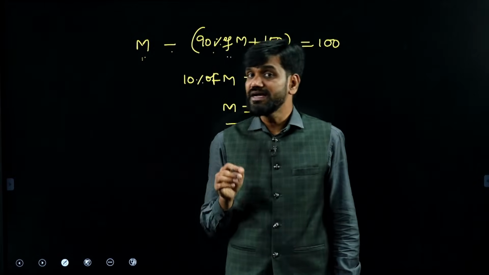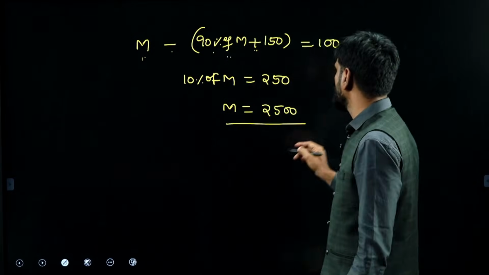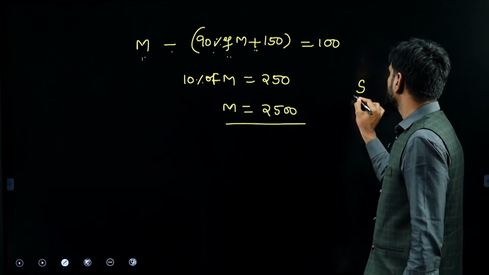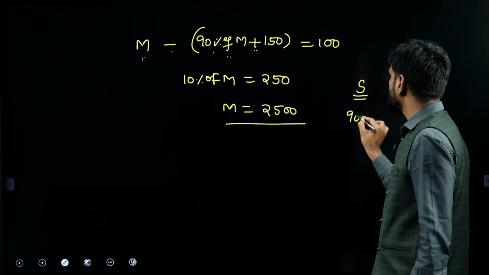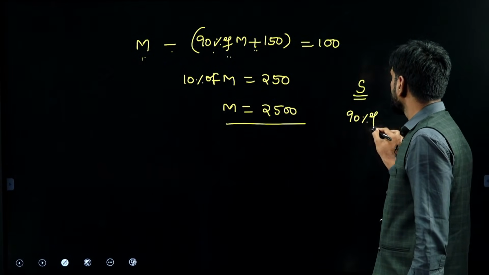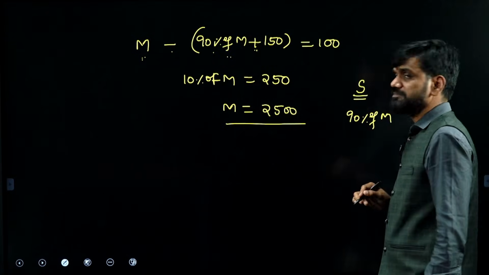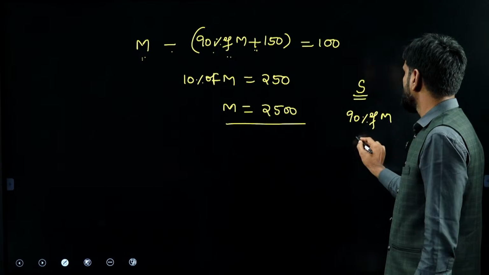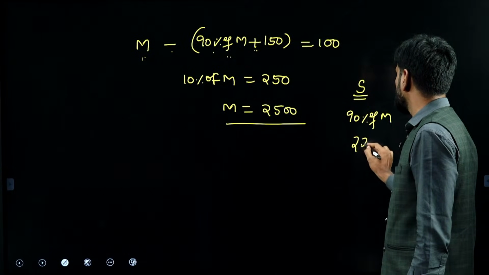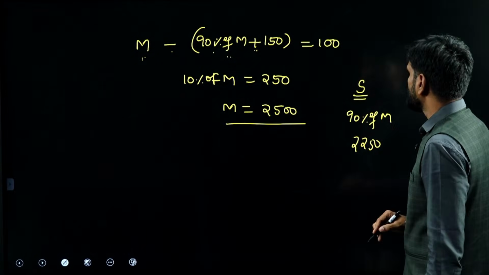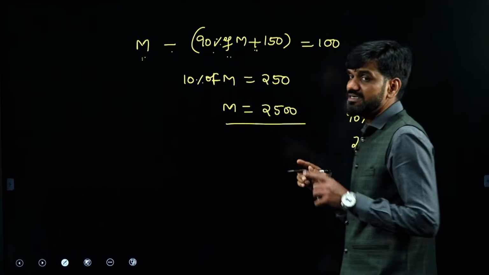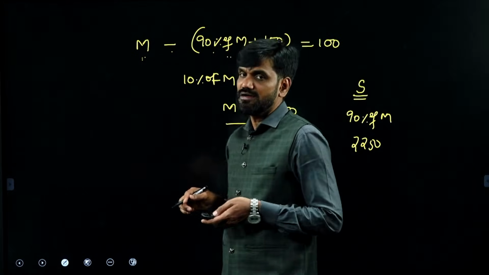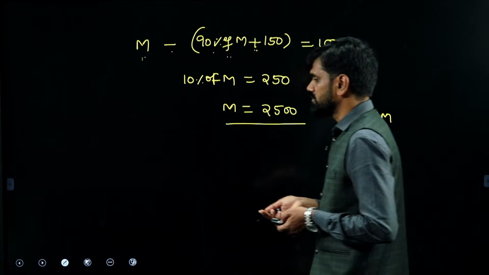The price of the item from online store S would be what? S is equal to 90% of M, which is 2250. That is the price that is displayed on online store. Yes, that is 2250.